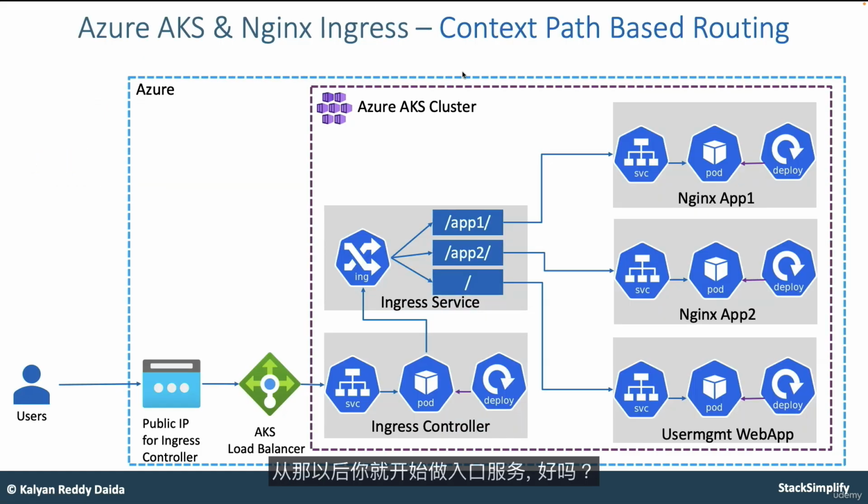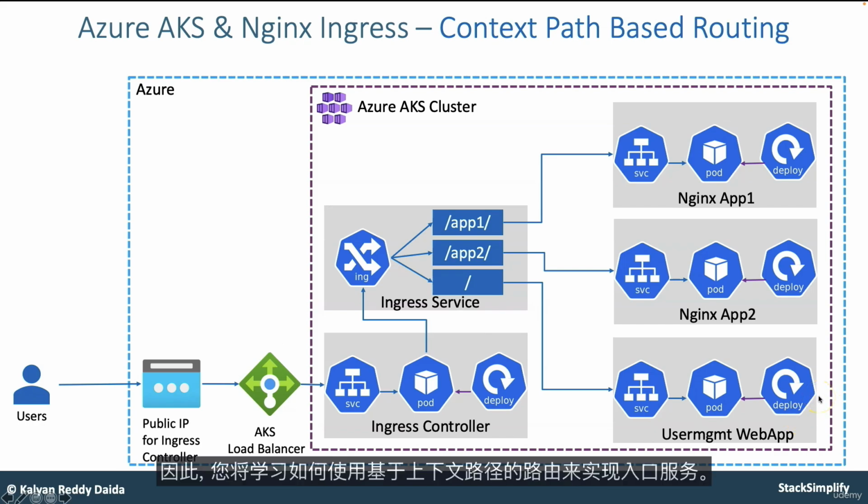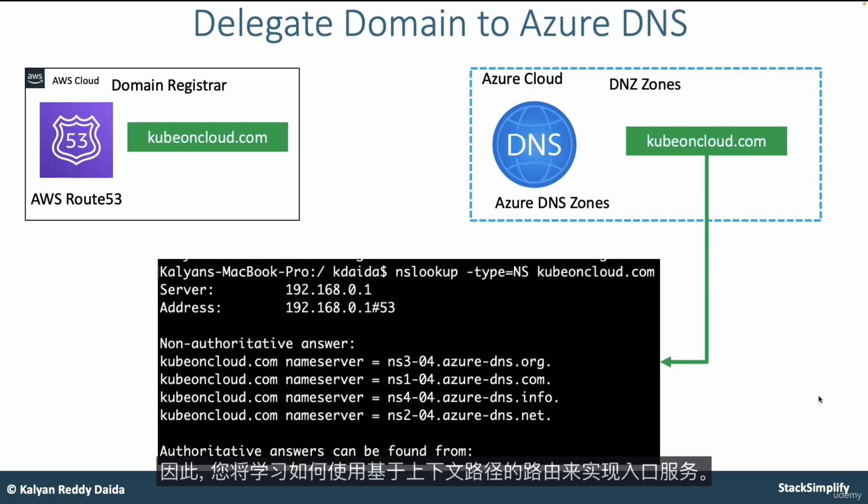From there, you will move on to Ingress services. How are you going to understand the Ingress basics and then implement context path based routing in Ingress? If a request comes to /app1, it needs to go to one app, /app2 to another app, and if it is /, it needs to go to another app. So that is how you are going to implement the Ingress service with context path based routing. After that, you will need domain name based routing in Ingress.